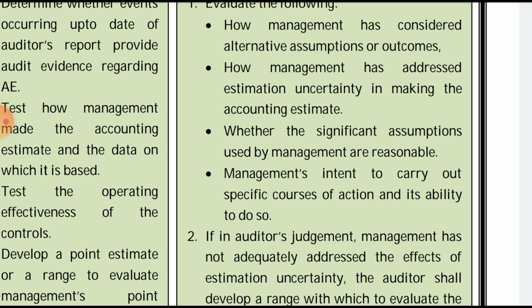Second, how the management has addressed the estimation uncertainty in making the accounting estimates.